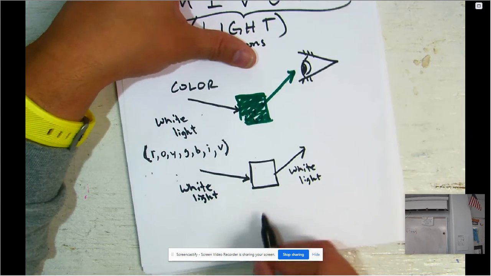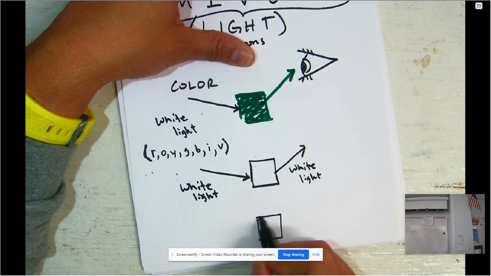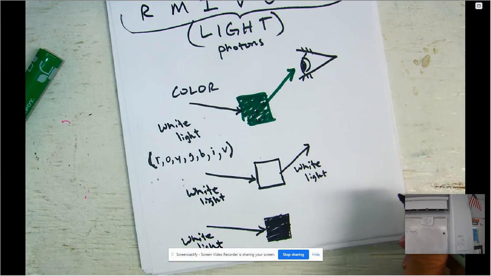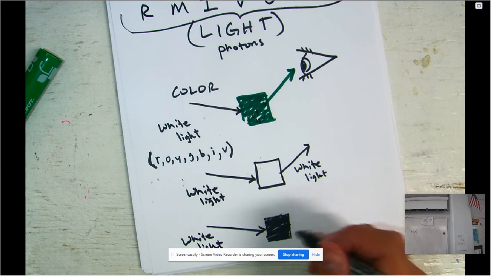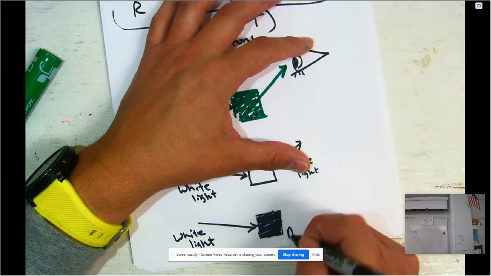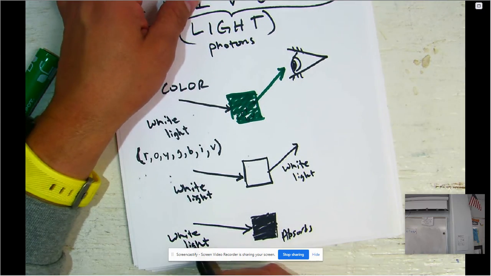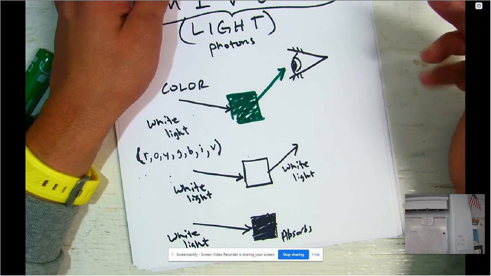The other thing is, what if we see a black object, something that's completely black? What's happening with it? Well, if you have white light striking that object, what it does is it absorbs all of these colors of light. It's absorbing red, orange, yellow, green, blue, indigo, and violet.